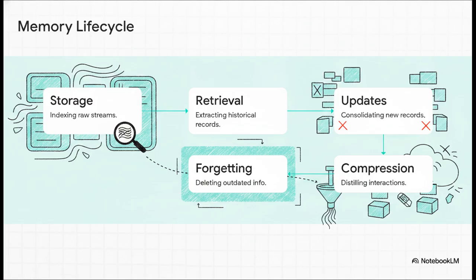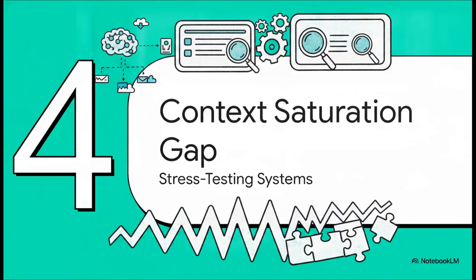And here's what's truly fascinating. Explicitly compressing long interactions into semantic facts and deliberately forgetting outdated info is just as critical as storing it in the first place. Without strict updating and forgetting, retrieval just evolves into a complete mess of contradictions. Moving on to part 4, the context saturation gap, where we stress test this whole architecture.